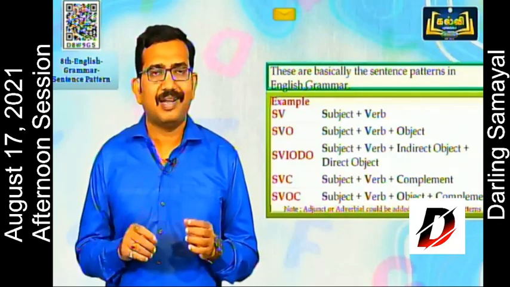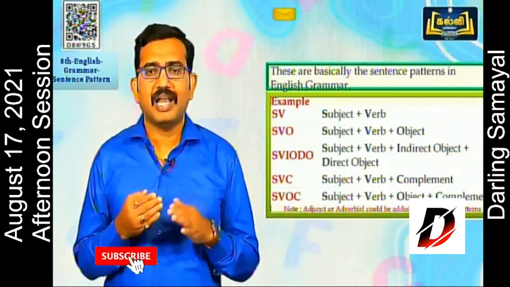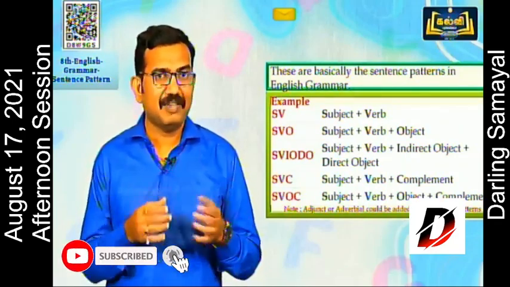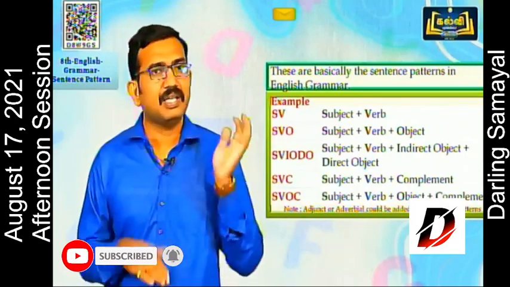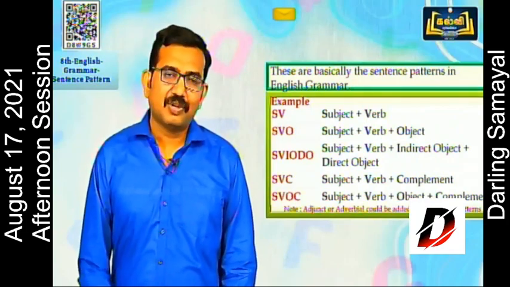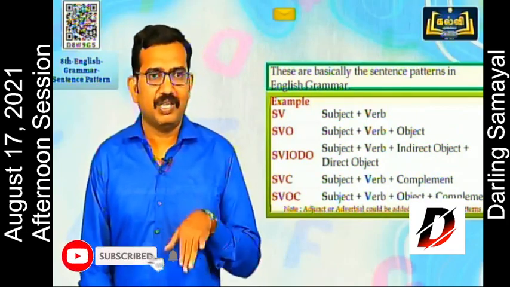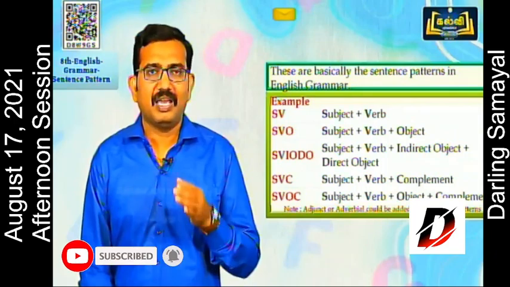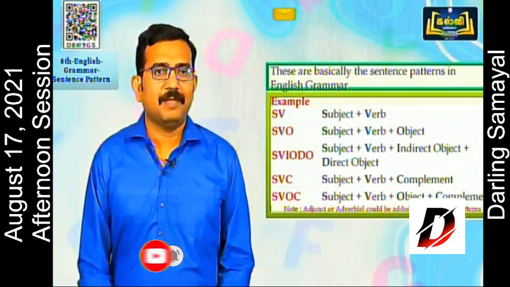Remember, adjunct or adverbial could be added to all these five patterns anywhere. It could be at the beginning, in the middle, at the end. So the pattern may be ASV, SVA, SVOA, like that.